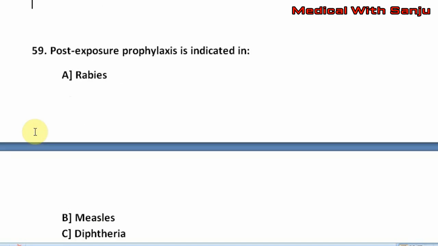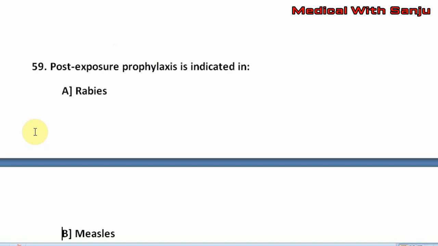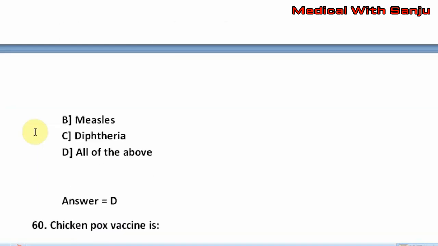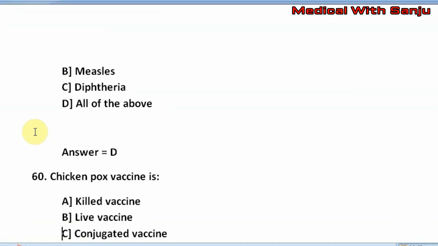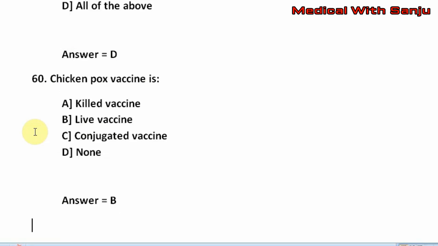Question number 59. The post-exposure prophylaxis is indicated in option A, rabies. Option B, measles. Option C, diphtheria. Option D, all of the above. The right answer is option D, all of the above. Question number 60. Chickenpox vaccine is option A, killed vaccine. Option B, live vaccine. Option C, conjugate vaccine. Option D, none. The right answer is option B, that is live vaccine.